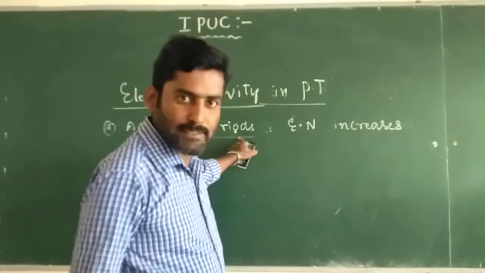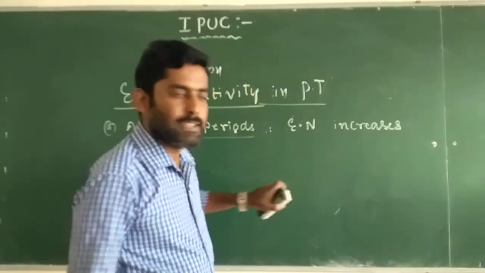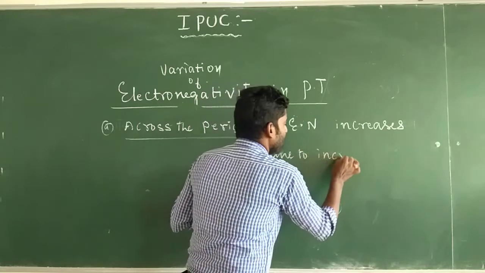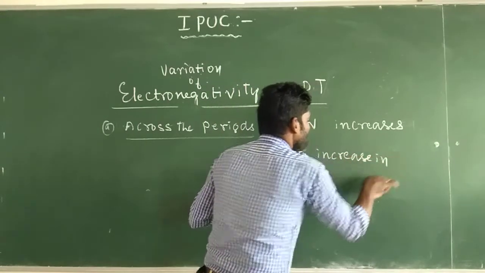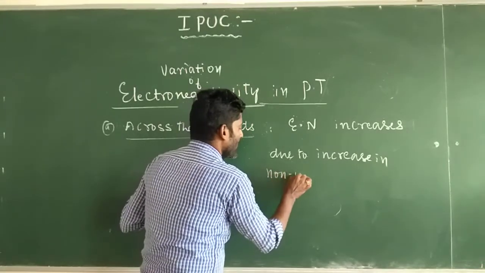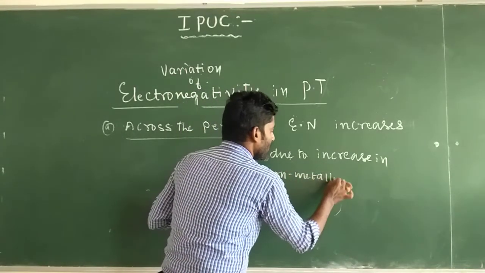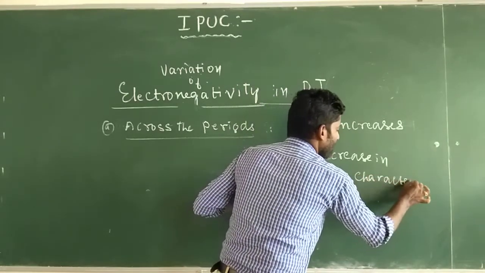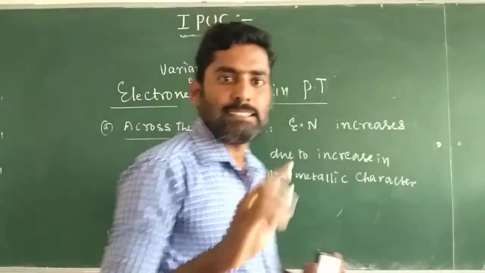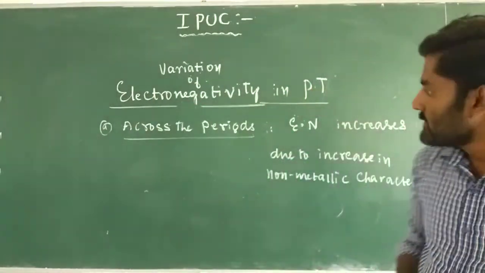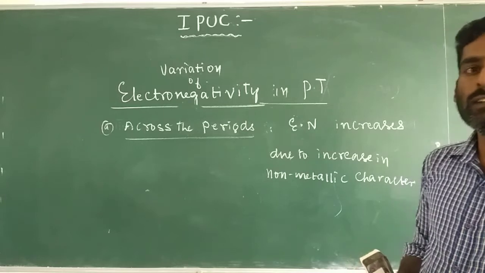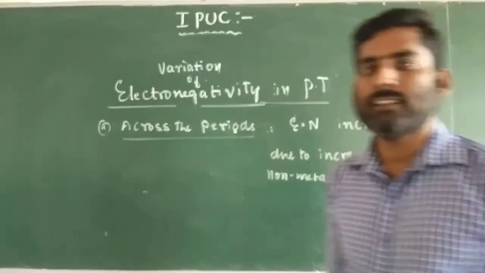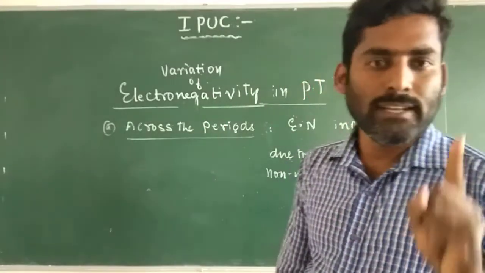Electronegativity increases across the periods due to an increase in non-metallic character and a decrease in metallic character. Non-metallic character and electronegativity are directly proportional. Greater the non-metallic character, higher will be the electronegativity values.